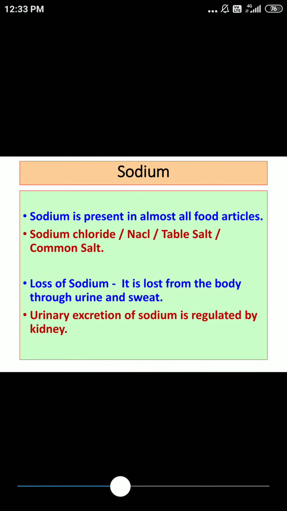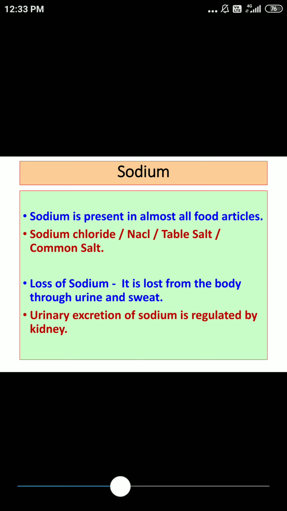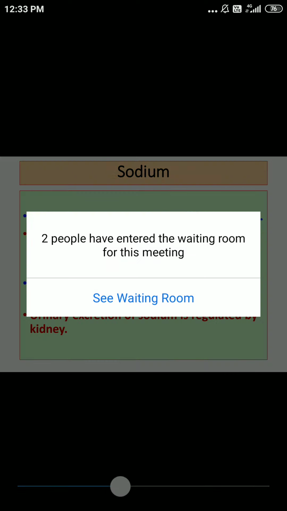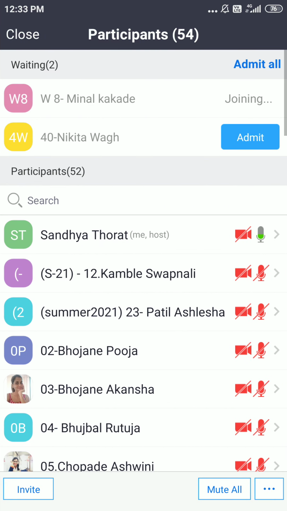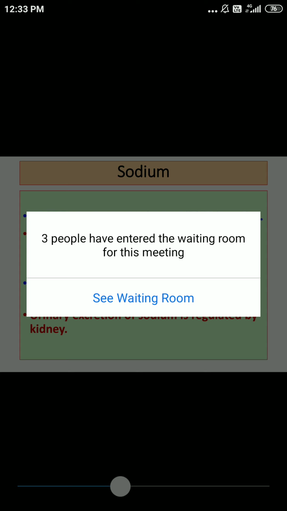Regarding sources of sodium, we can get it from almost all food articles. But one of the important things we generally use in our diet is common salt, or table salt, or you may call it sodium chloride. So another important thing is NaCl, or sodium chloride, or table salt, or common salt.